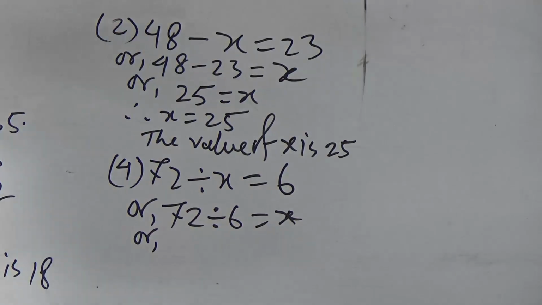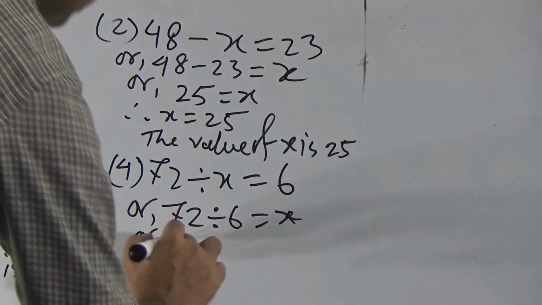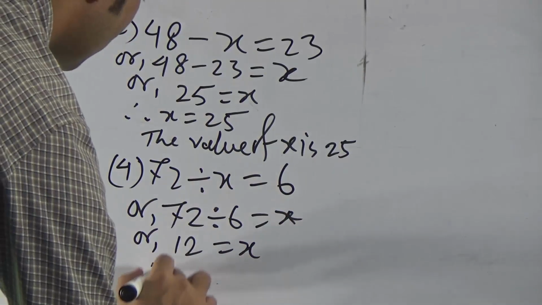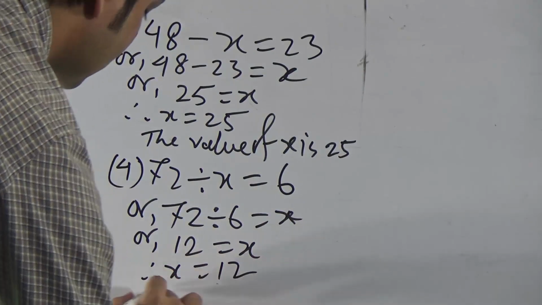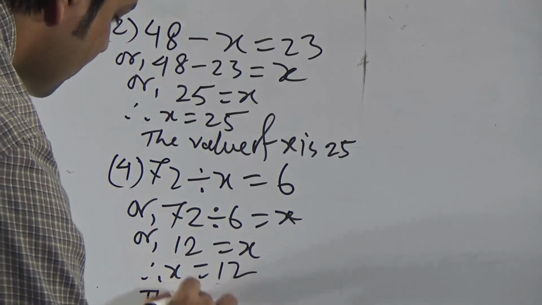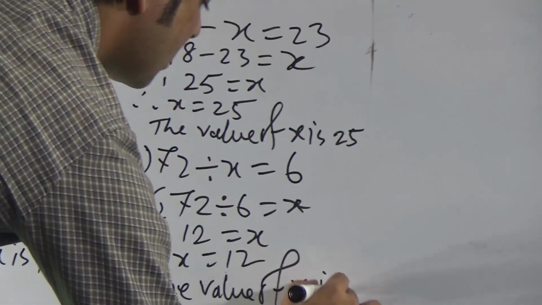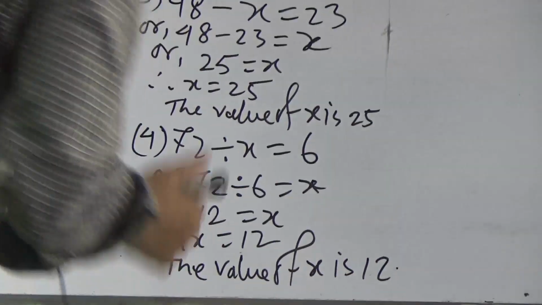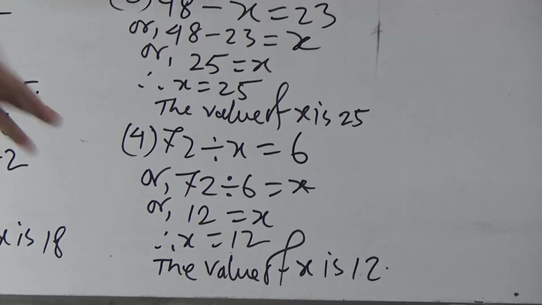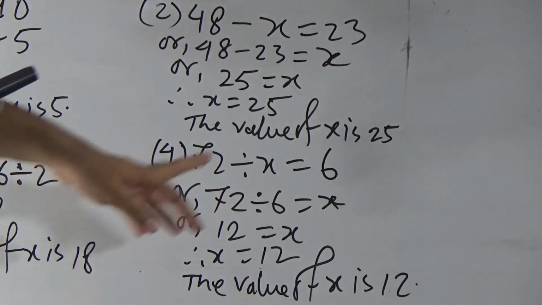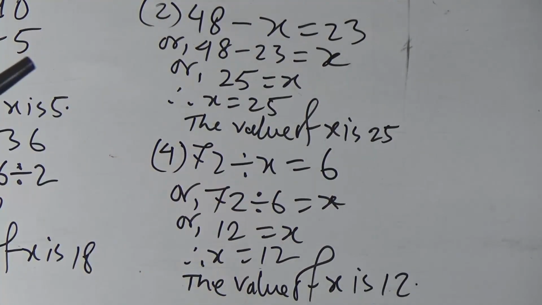If we divide 72 by 6, we will get 12. Therefore, x equals 12. This is our required value of the unknown quantity x in question 4.